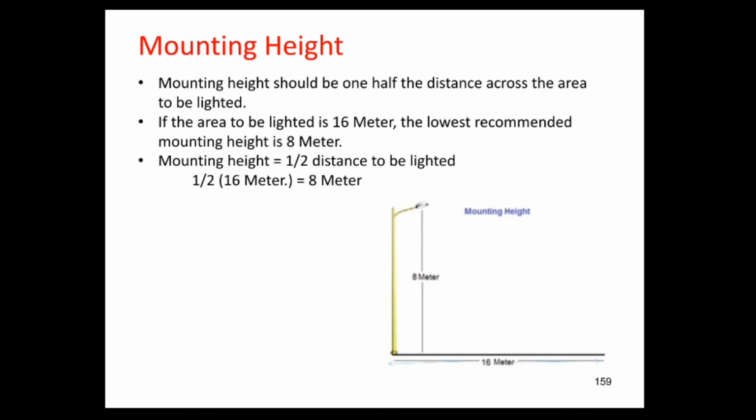Mounting height should be 1/2 the distance across the area to be lightened. That means if 16 meters is the width of the road which is to be lightened, in that case the height of the pole or the mounting height of the light should be 16 divided by 2, that is 8 meters.